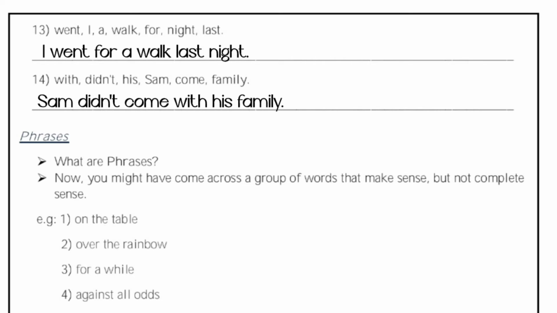For example, on the table, over the rainbow, for a while, against all odds. Now you see, on the table means table के ऊपर. ये बात तो समझ में आई, but it is not complete sense. Over the rainbow, rainbow के ऊपर से. Got it? These all make sense but not complete sense. So they are not sentences. What are they called? They are called phrases.